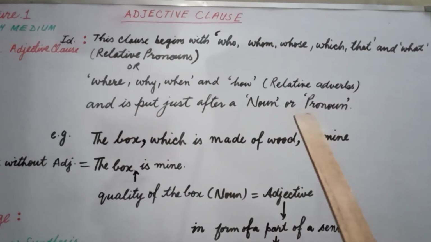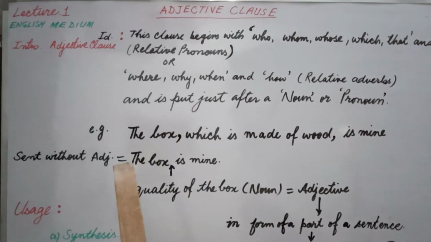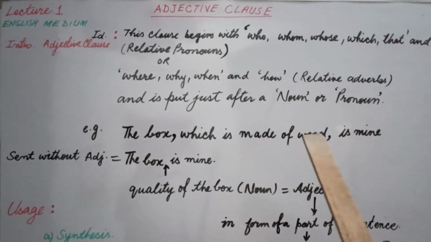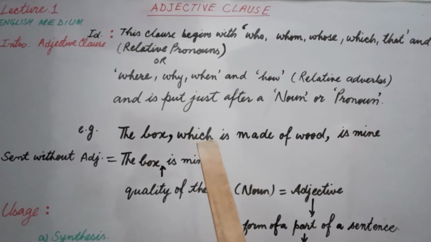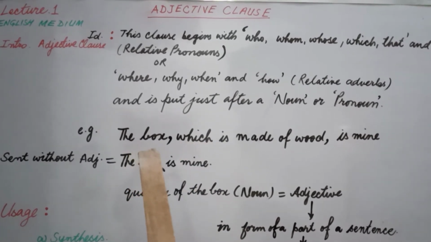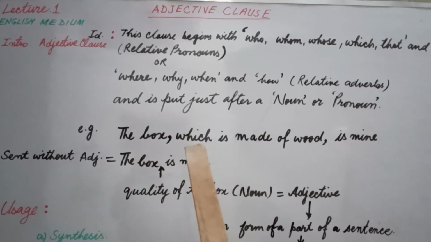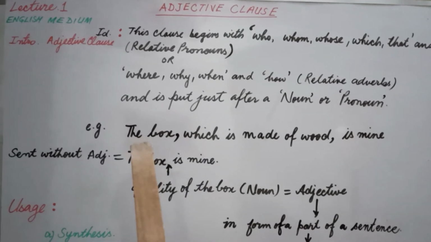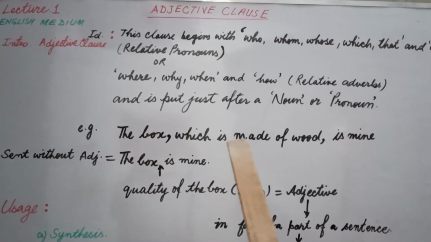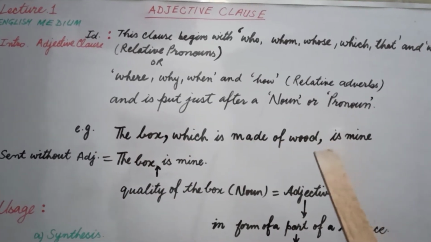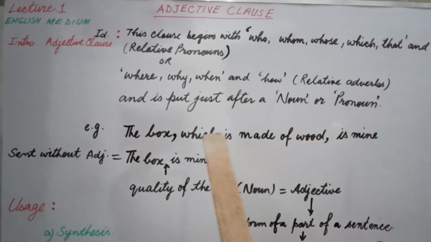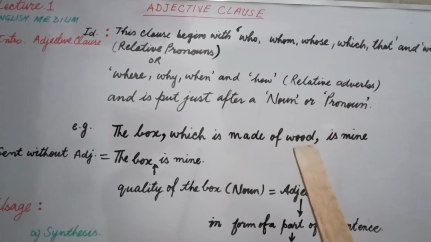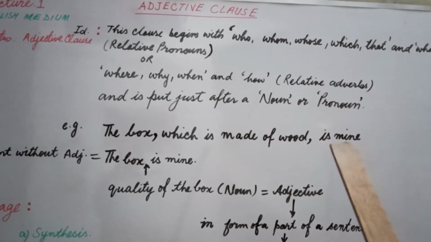noun or pronoun. Let's see this example: the box which is made of wood is mine. Now, which is a relative pronoun and a noun is placed before this word which. In this example, the box which is made of wood is mine, the box and which is made of wood is the quality of this box, and after this quality, the rest part of the sentence.